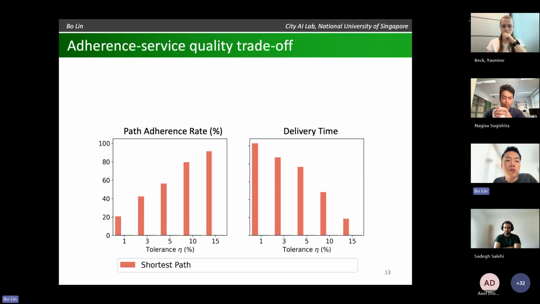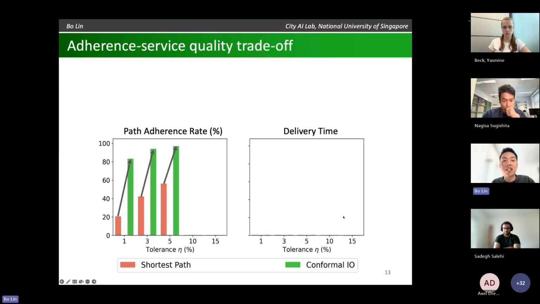Okay, so first of all, this is what happens if we simply recommend the shortest path, which I believe is the industry practice right now. We see that as people's tolerance increases, adherence rate goes up. This is expected. And at the same time, delivery time goes down because they're more and more likely to just take the shortest path. Okay. If we use our approach, we can clearly see that we can improve the adherence by quite a lot, right? So we go from 20% to 80% in the first case, for example, especially for those very proud couriers.